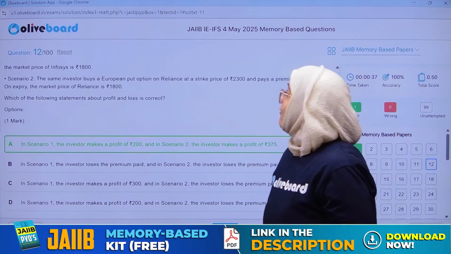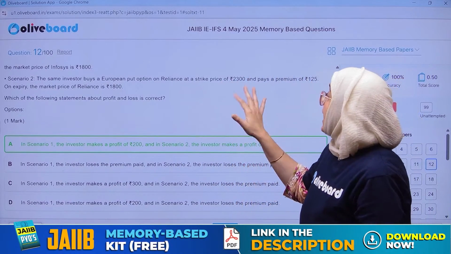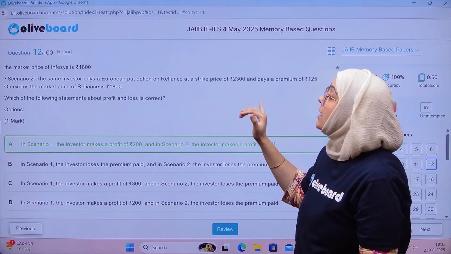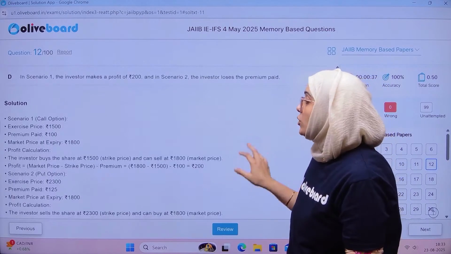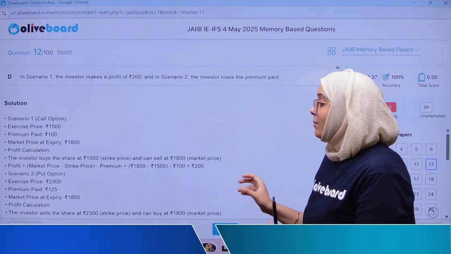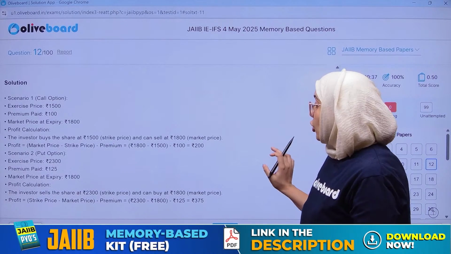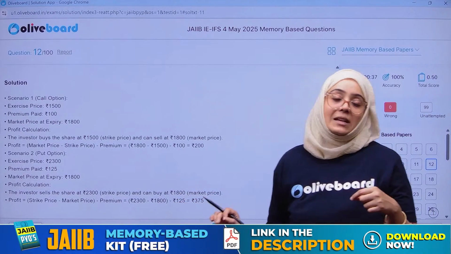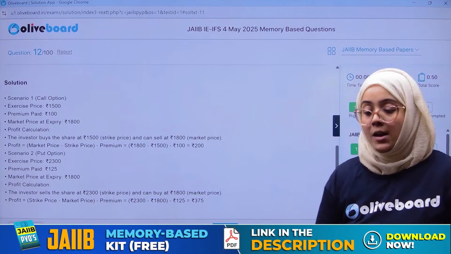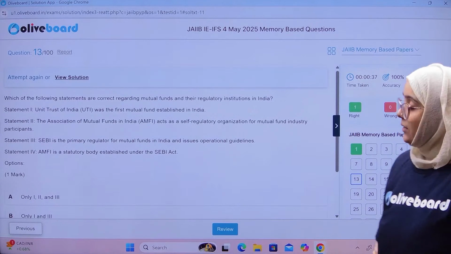Very easy. In the second scenario, exercise price is 2300 and market price is 1800, right? So it buys at 1800 and sells at 2300. So the correct answer is what? Correct answer is 375. Done. Now next.